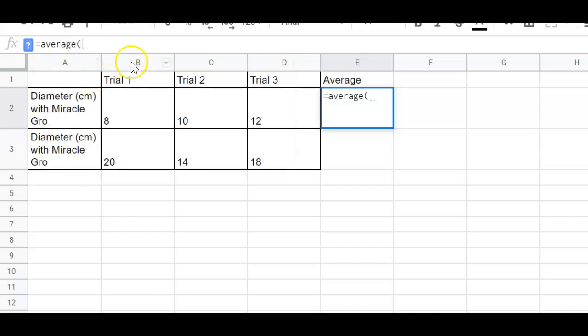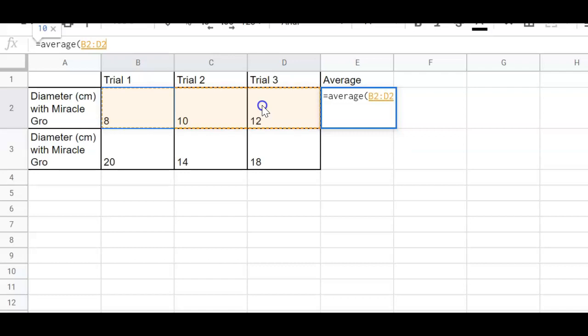Okay, but you can see that B2 is this cell right here. I do want to average B2. I want to average C2, and I want to average D2. Okay, so to get all three of these to highlight, I put my cursor over on B2, right here, and you'll see it changes color. Hold down the cursor with your left click, and then you're going to drag until all of the cells that you want to average are highlighted.